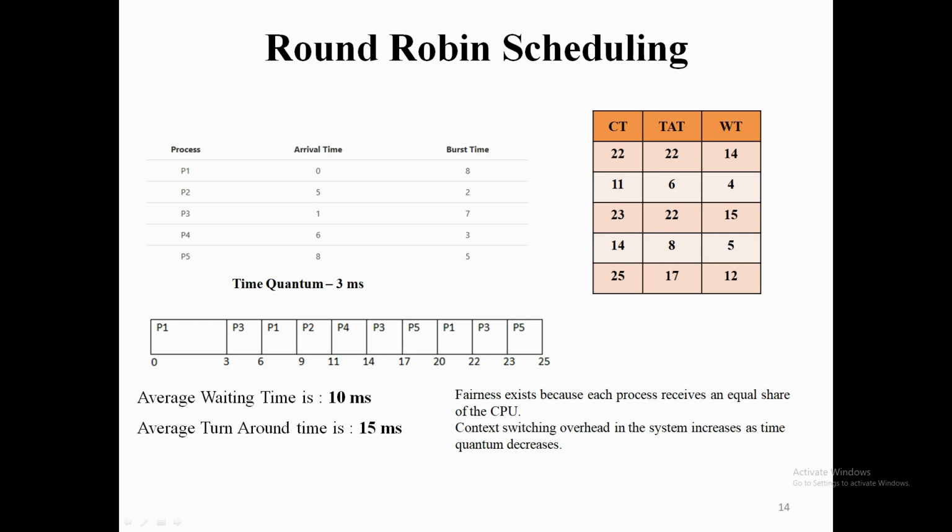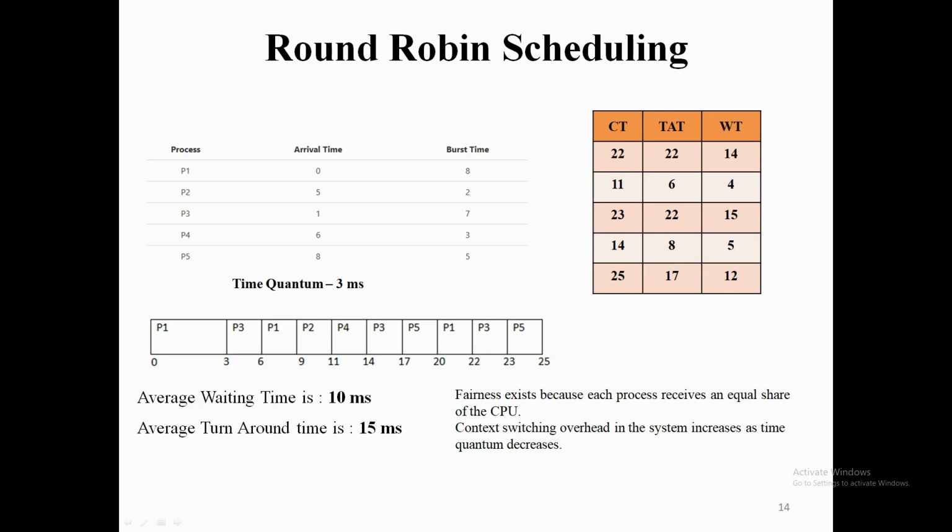With an example, we can see how round robin scheduling works. Here we have 5 processes in total, and each process arrives at a different arrival time in the ready queue. With respect to this arrival time, we are going to allocate the processes to the processor. Here we have considered the time quantum as 3 milliseconds. Now we can draw the Gantt chart, which is plotted in this way.